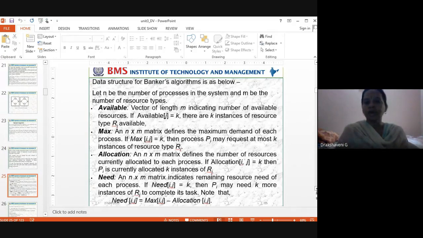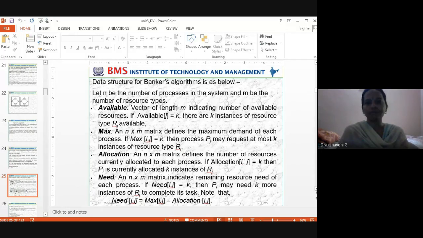Okay, so now what about the data structure? I told allocation. So now I have 3 resources: 5 CPUs, 2 printers, 10 books. Which data structure should I have? Should I use an integer, an array, or a stack? That's what the data structure of the algorithm is about, which data structure it is using.